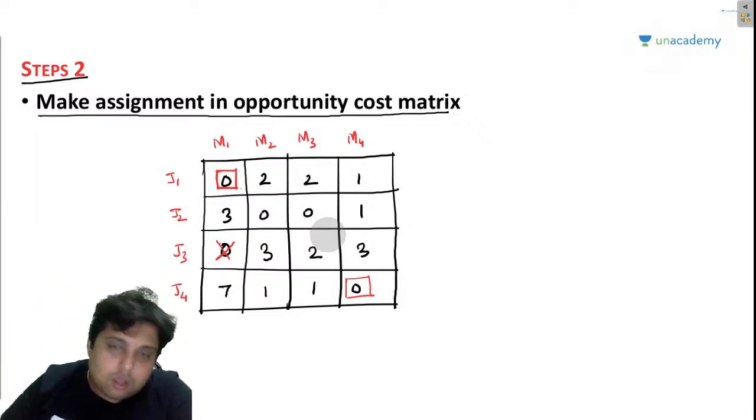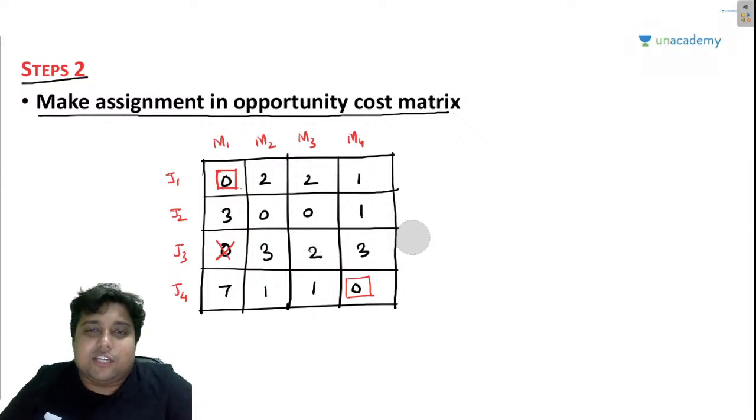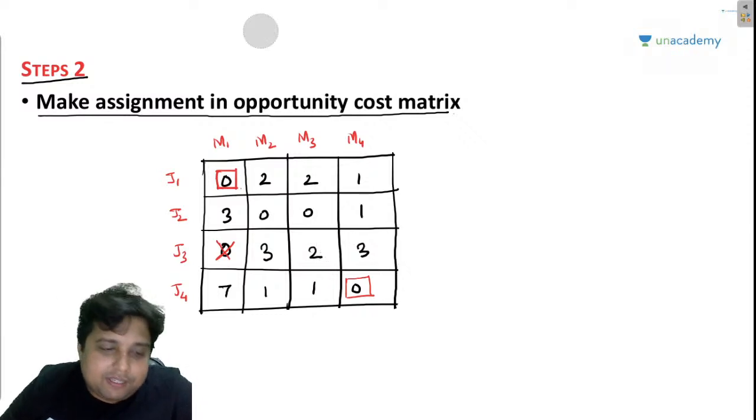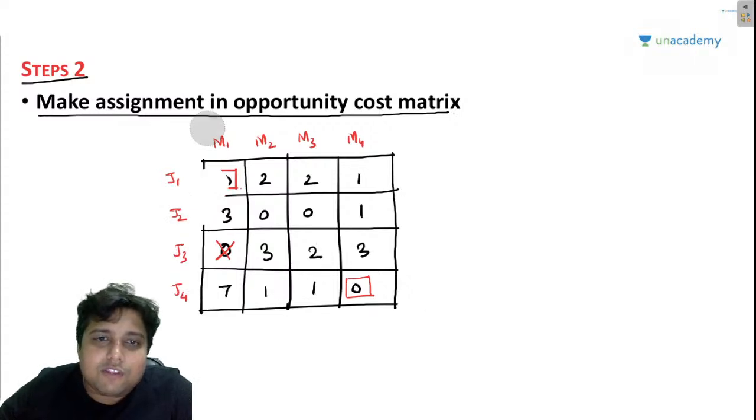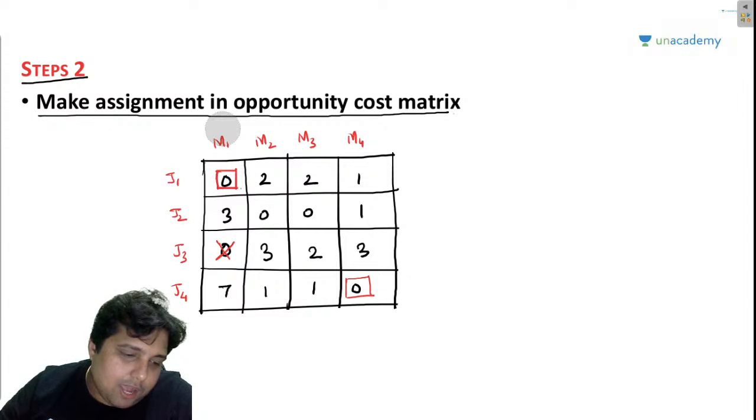Now guys, we have made allocations through rows. Now I am going to look forward with respect to columns.